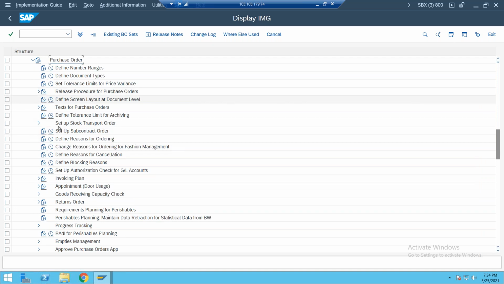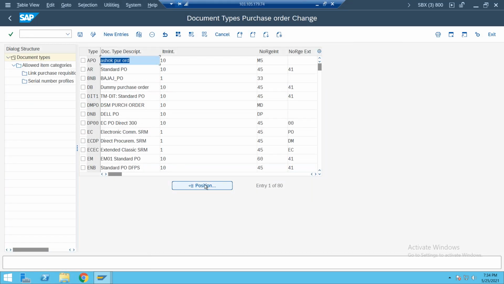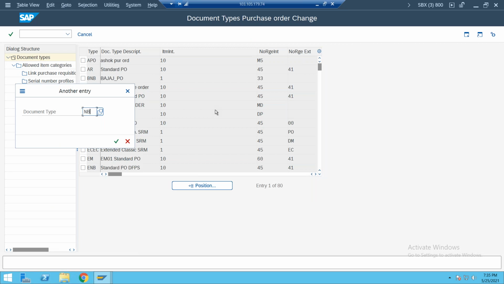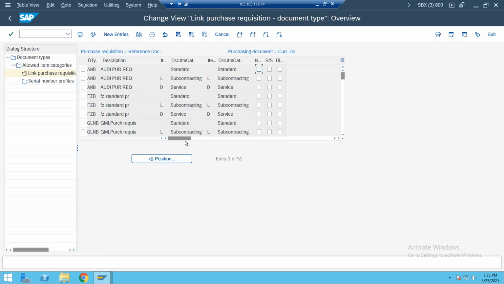In purchase order, go to Define Document Types. Go to position, enter your document type NB. NB is the standard one. Link the purchase requisition document type here. Now, what do you need to link here? Select any one.